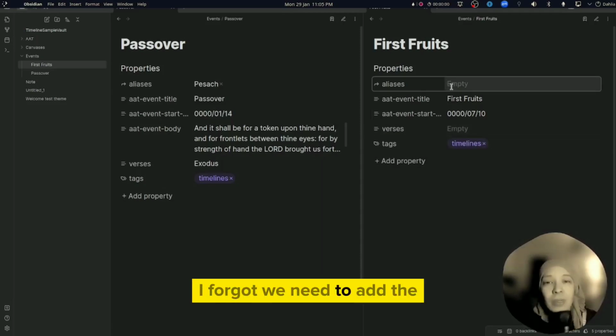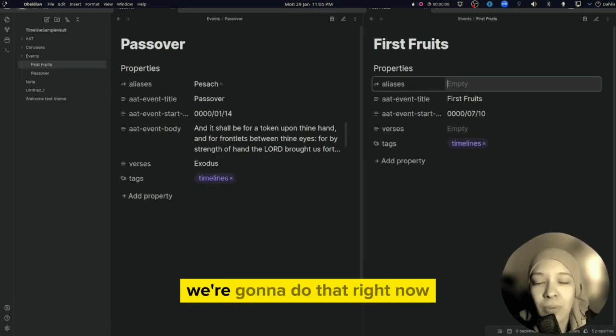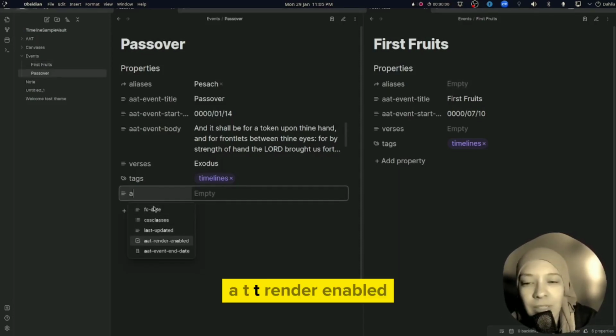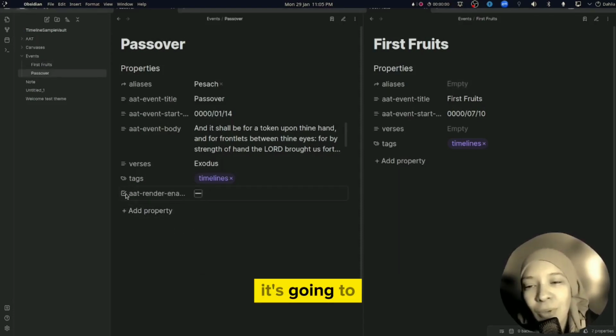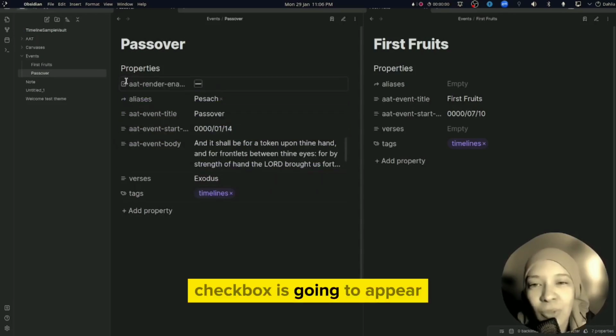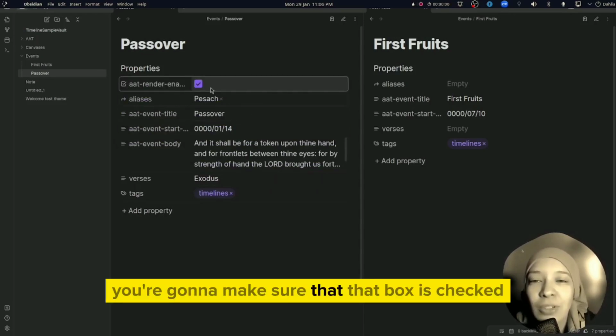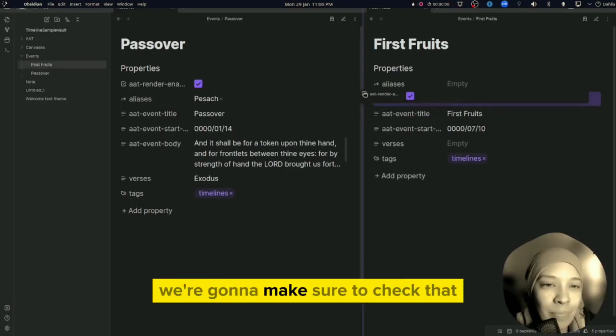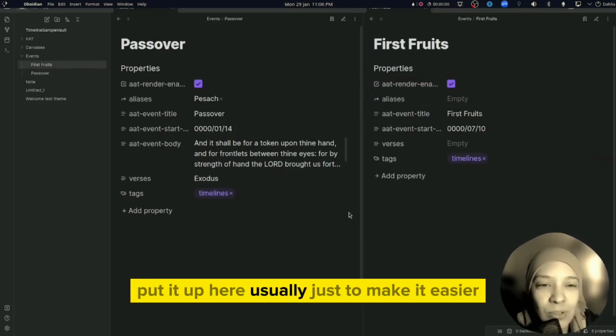Oh, I forgot we need to add the render enabled. We're gonna do that right now. Right here, render enabled, and a checkbox is going to appear. You're gonna make sure that that box is checked. So same with this one. I'm gonna make sure it's checked. I put it up here usually just to make it easier.